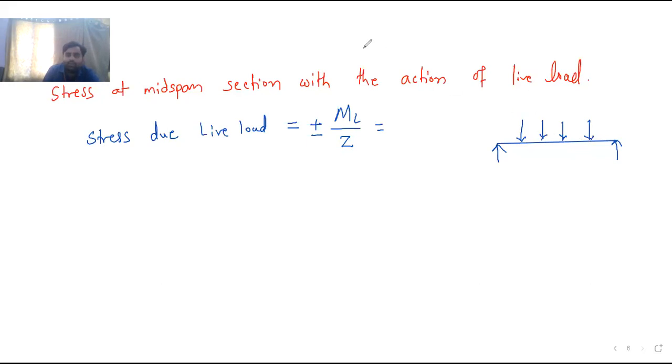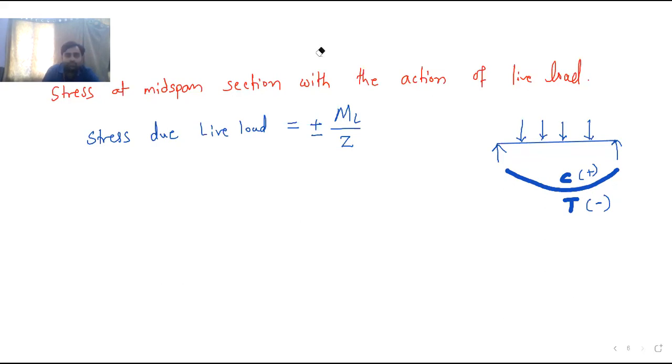So due to this, what will happen? Your beam will bend in this direction. This is the direction of bending, due to this vertical load. So you can see compression is at top and tension is at bottom. So at top plus, at bottom it is minus. That is why I have written plus minus ML by Z.